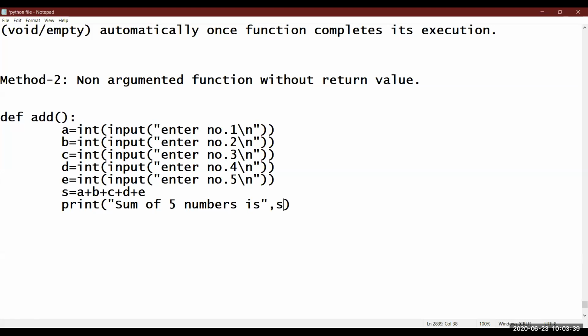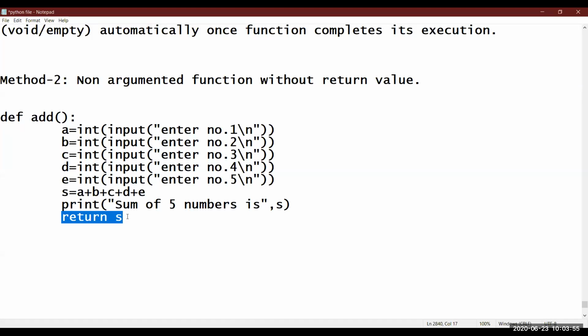So what can you do here? Simply return the answer. What can you write at the end? Return S. At the end only. Do remember, at the end only. What is the meaning of this at the end? Because this is the last line of the function.